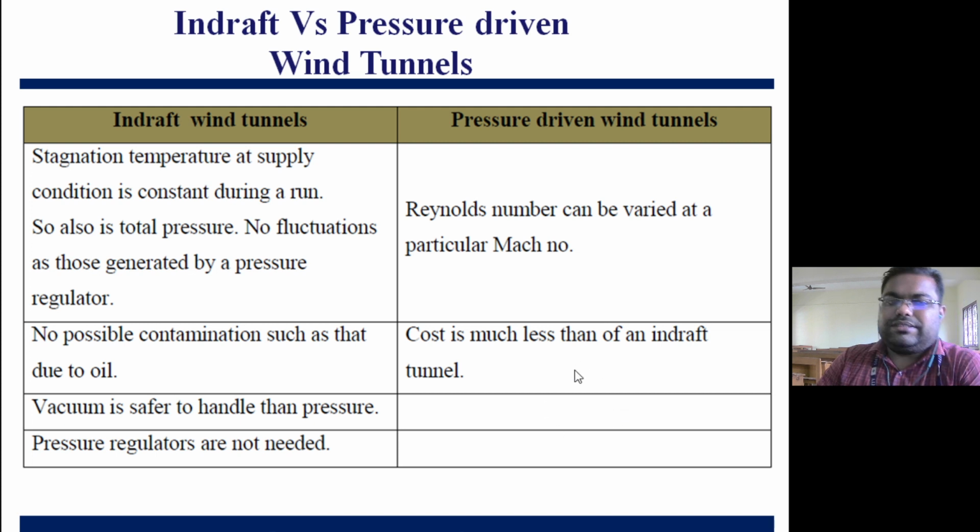This is one advantage. Vacuum is safer to handle than pressure. With pressure, we have to store it and need a big reservoir, and very high strength material should be used for construction of that reservoir, which will increase the cost. So vacuum is safer to handle than pressure. Pressure regulators are not needed, particularly in the case of the vacuum tank wind tunnel. But in the case of a reservoir, that is the blow down or pressure driven type, pressure regulators are needed. So that's the extra cost.